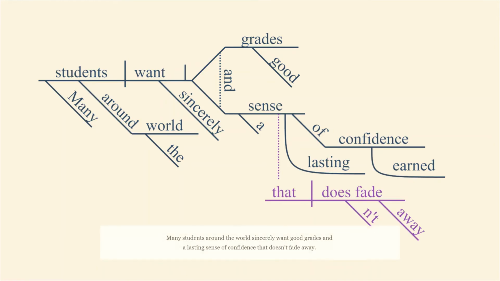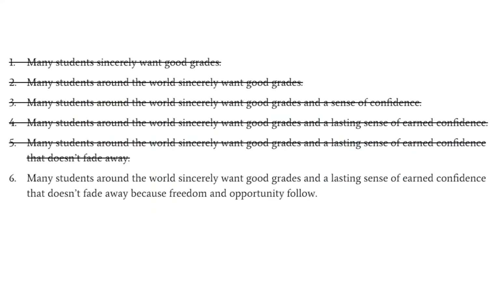Now we know sense is a noun, and here we have an entire clause modifying it. So this is called an adjective clause. A clause has a subject and a verb at minimum, and here you will see that is the subject, and does fade is the verb, not in contraction form is an adverb, and so is away.